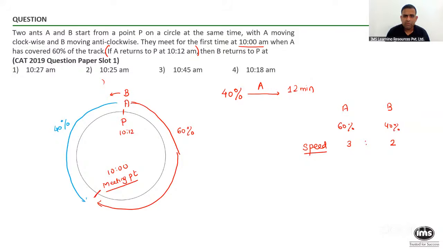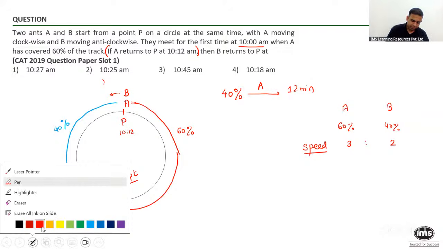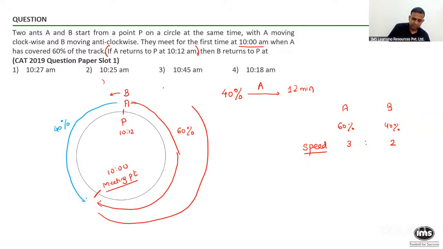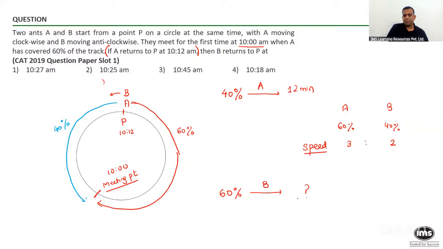Anyone can tell me, for B to come back to P, he has to cover how much distance? 60%? People look at the diagram. Do you think B has to cover this length? Yes or no? 60%. So my question now becomes, for that 60%, B will take how much time? If I can find that, I can arrive at the answer.